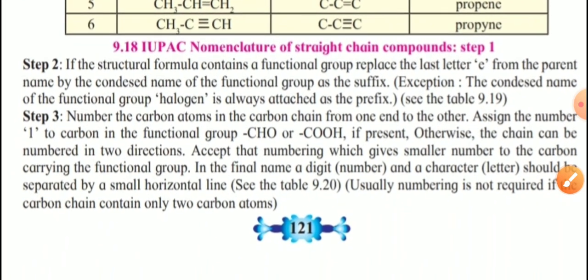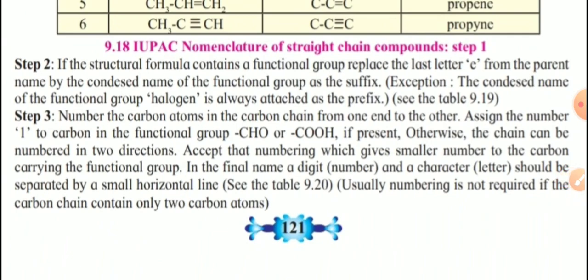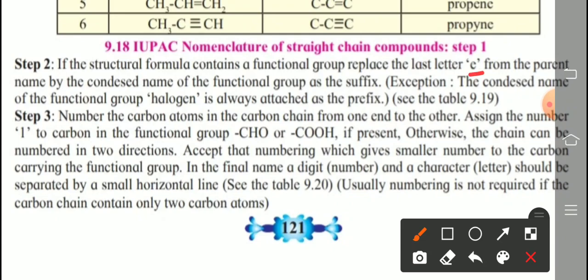Now in the second step, if the structural formula contains a functional group, replace the last letter E from the parent alkane by the condensed name of the functional group as the suffix. The exception case is given. The condensed name of the functional group halogen is always attached as a prefix, means initially. So we learn in detail in the next table about step number 2.